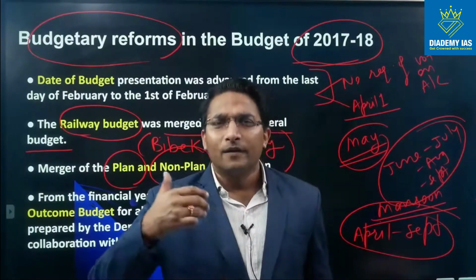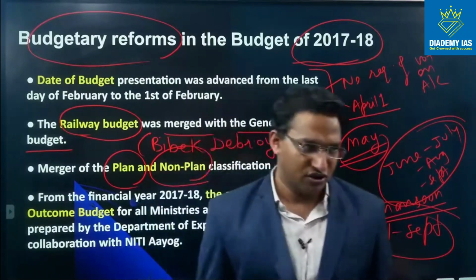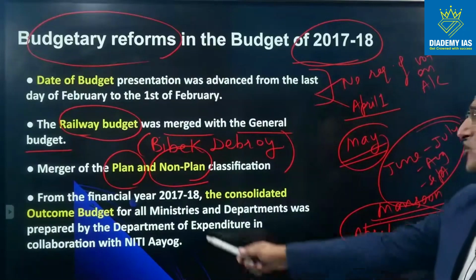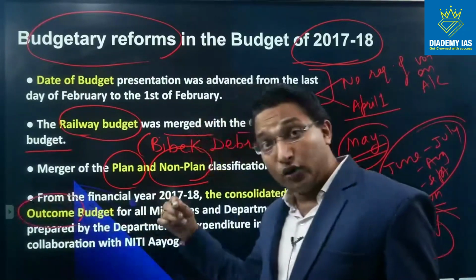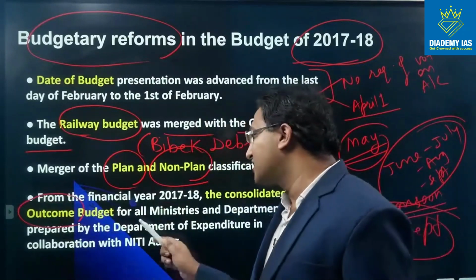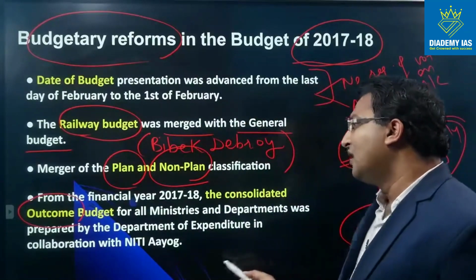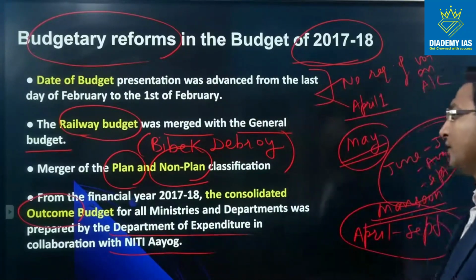So we will discuss revenue expenditure and capital expenditure in the coming session. So from the financial year 17-18, the consolidated outcome budget, right? I told you outcome budgeting is the focus nowadays. For all the ministries and departments, it was prepared by the Department of Expenditure in collaboration with the Niti Aayog.